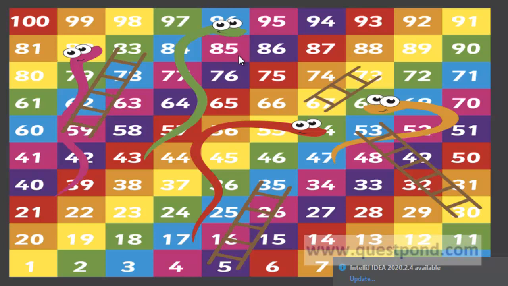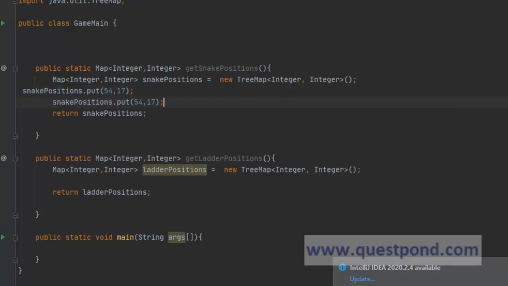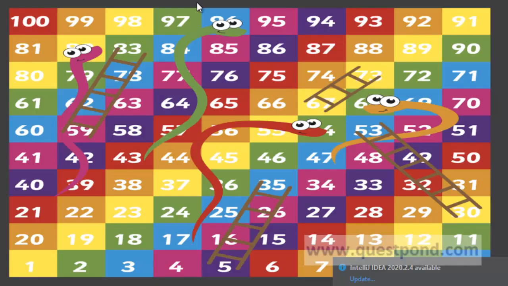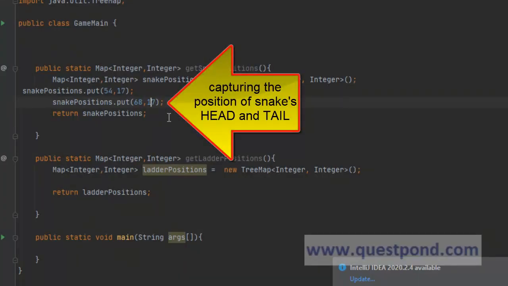Same way, the second one exists at 68 and goes to 47. So you can copy this line as it is and change the locations to 68, and that goes all the way to 47. So we are capturing the positions wherever the snake head and tail exist.